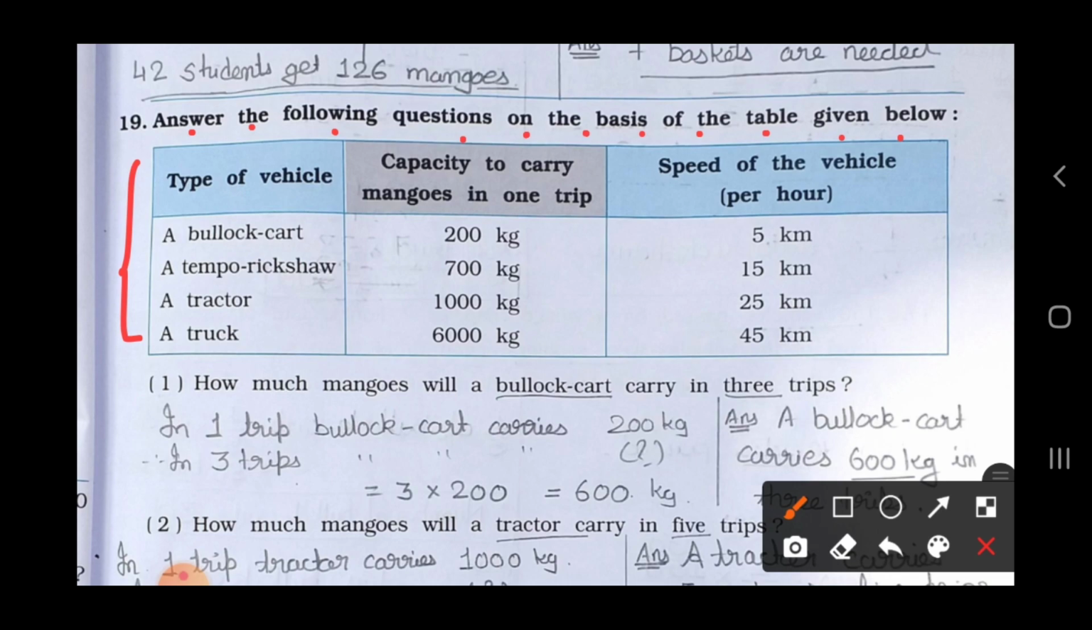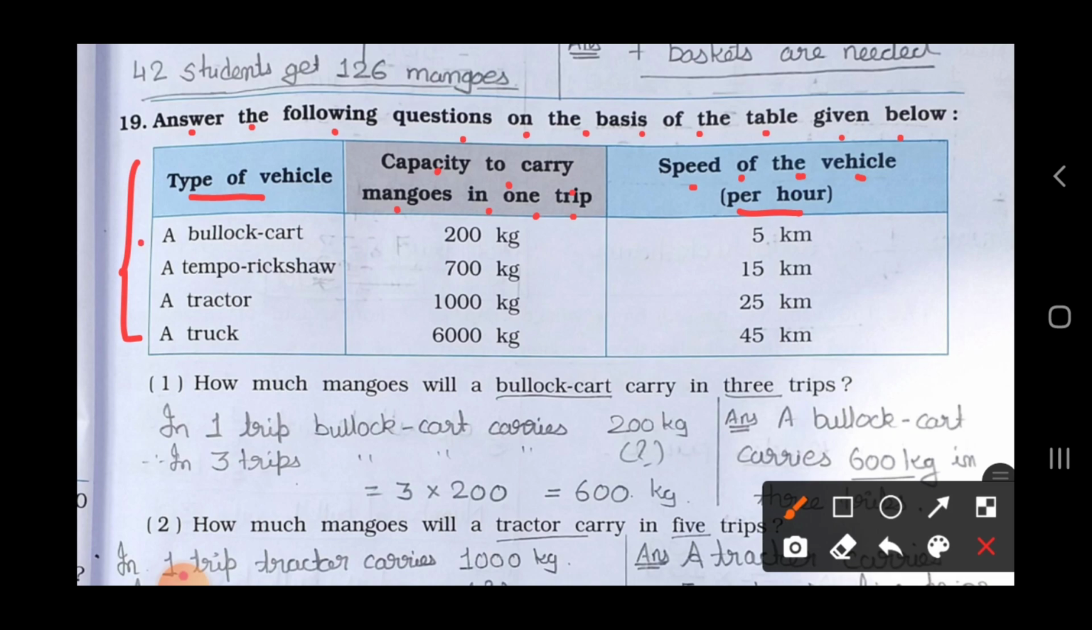See here, type of vehicle is given. Capacity to carry mangoes in one trip. In one trip, what is the capacity of each vehicle to carry the mangoes, that is given. Speed of the vehicle per hour means 1 hour. What is the speed in 1 hour? The speed of 1 hour. Okay, now see the bullock cart.